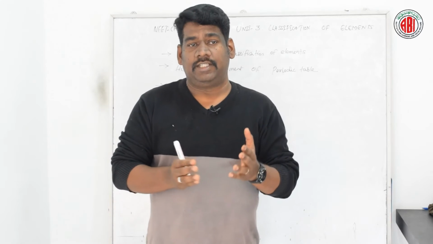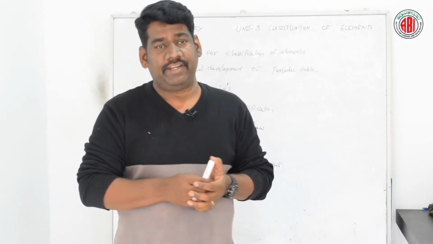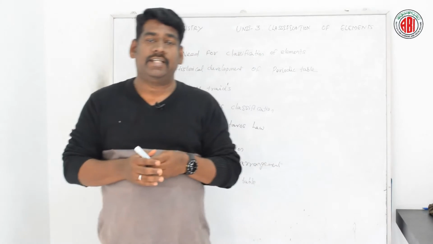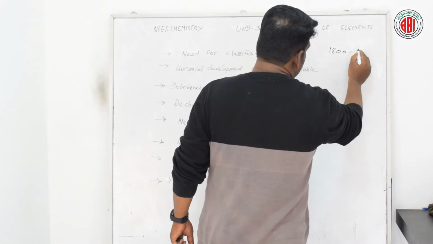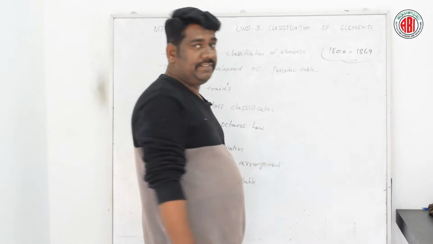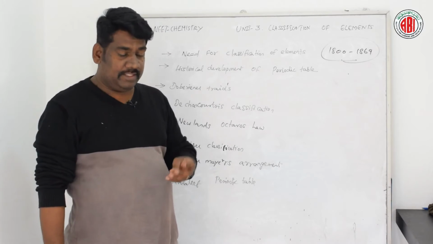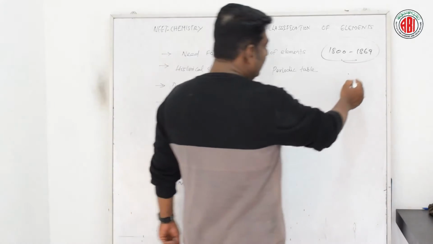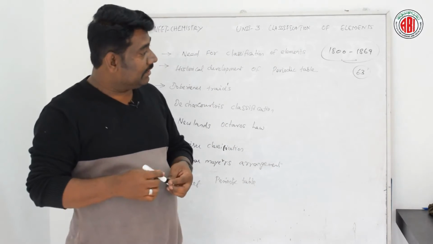Around the beginning of the 18th century the number of elements discovered was 63. In between 1800 to 1869, it's a very crucial period, where the number of elements discovered was recorded as double the elements known earlier at the beginning of this particular century. Okay, so there were 63 elements discovered almost by the ending of this 18th century.